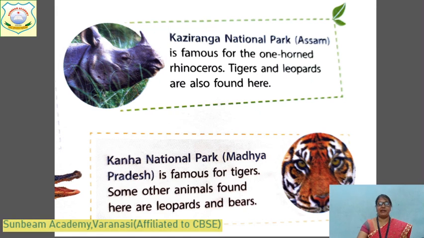We will read one by one. This one is Kaziranga National Park. It is in Assam. In Assam, our government of India has made a national park that is called Kaziranga, and it is famous for the one-horned rhinoceros.